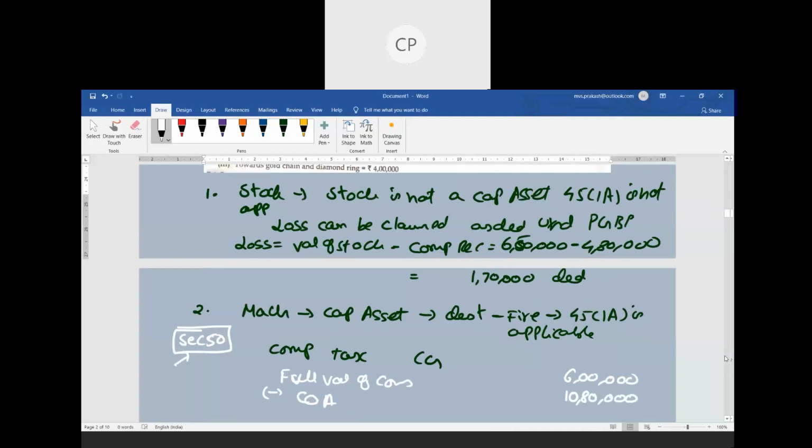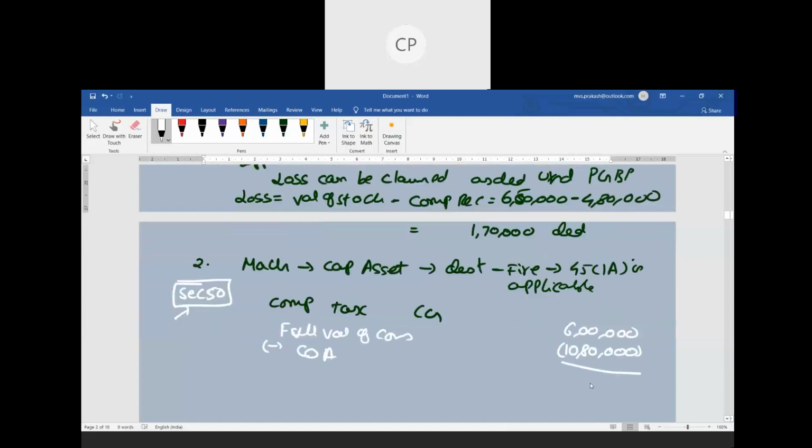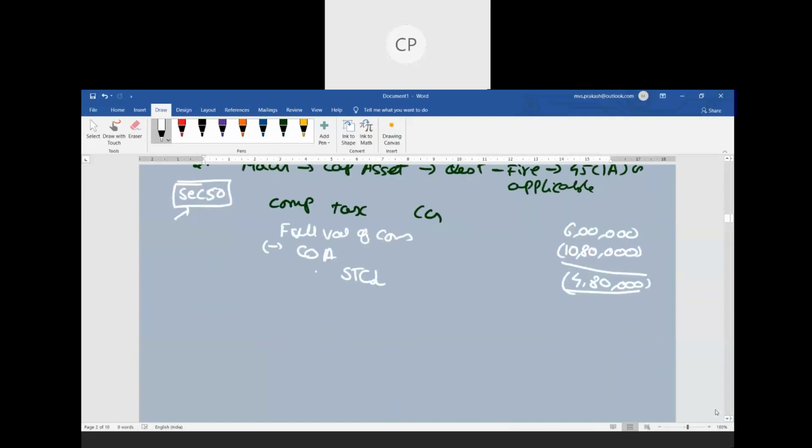Then what is the difference? As I had just mentioned, as it is a depreciable asset I cannot call this long term, I will call it short term. Either you will have a gain or you will have a loss. So in this problem 6 lakhs minus 10 lakh 80,000 gives you 4 lakh 80,000, which is your short term capital loss. So done with the second asset also. Third asset, what is it telling you? Let us go back to the problem.